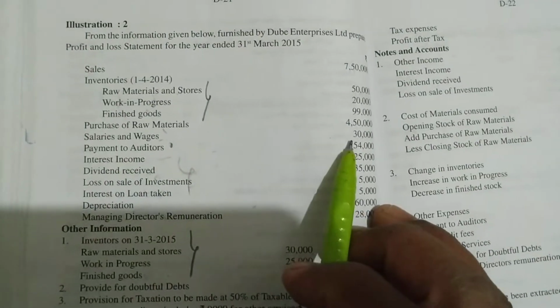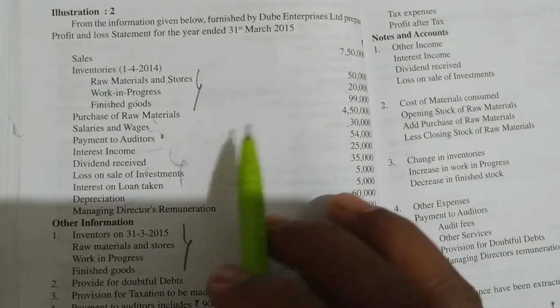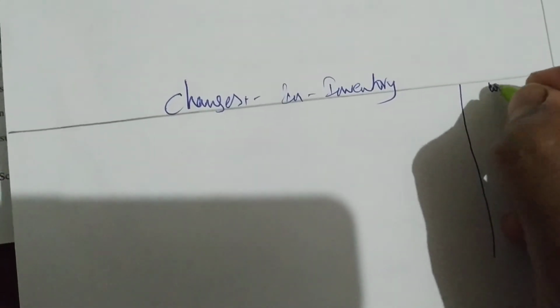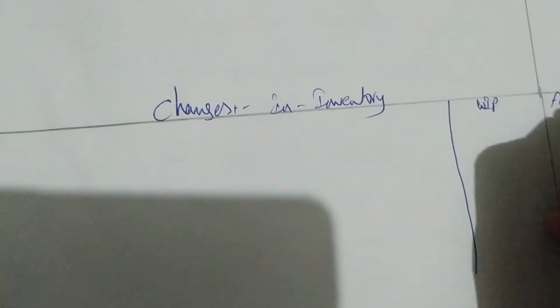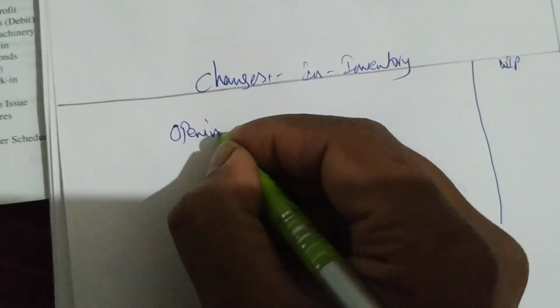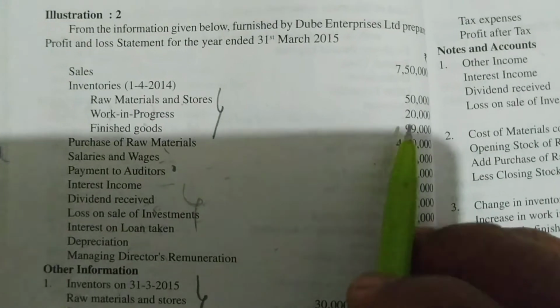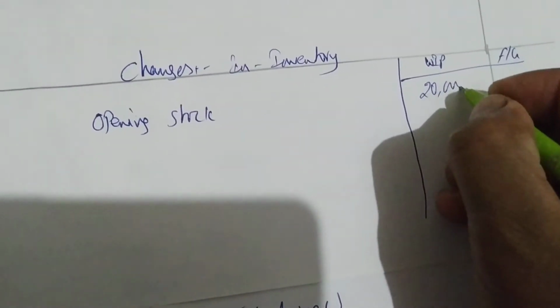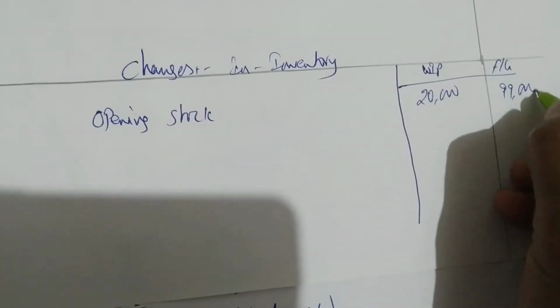Okay. Next we have salaries and wages. How much is that? 30,000. Sorry, first we have WIP 20,000. So let me go to the changes in inventory. There are two more columns, one for WIP and one for finished goods. Let me write here opening stock. Opening WIP is 20,000 and finished goods 99,000. Okay.